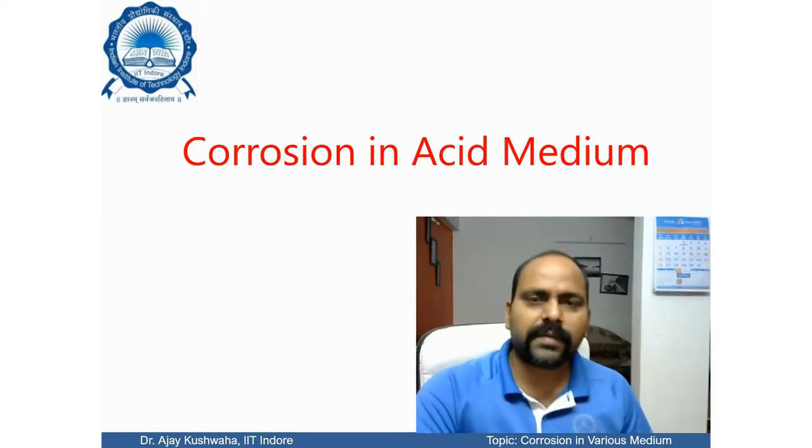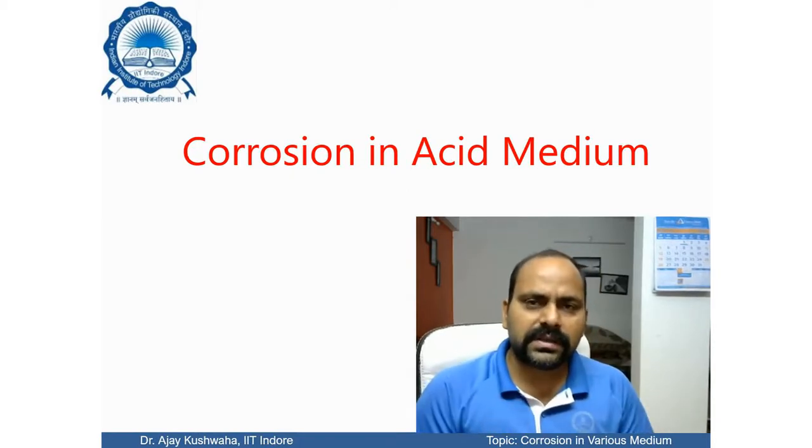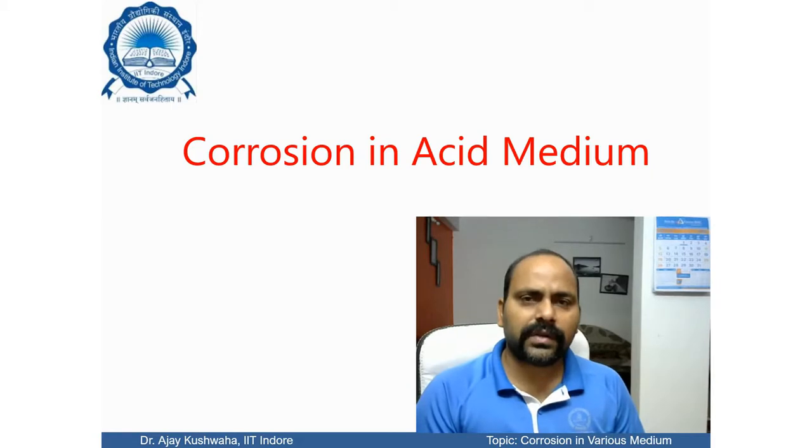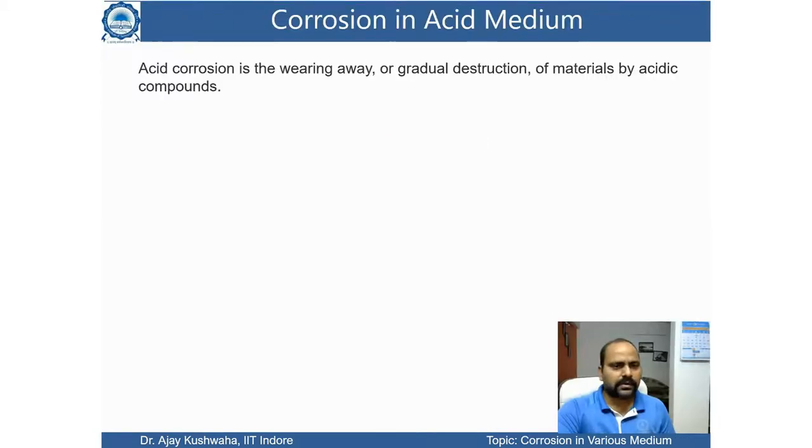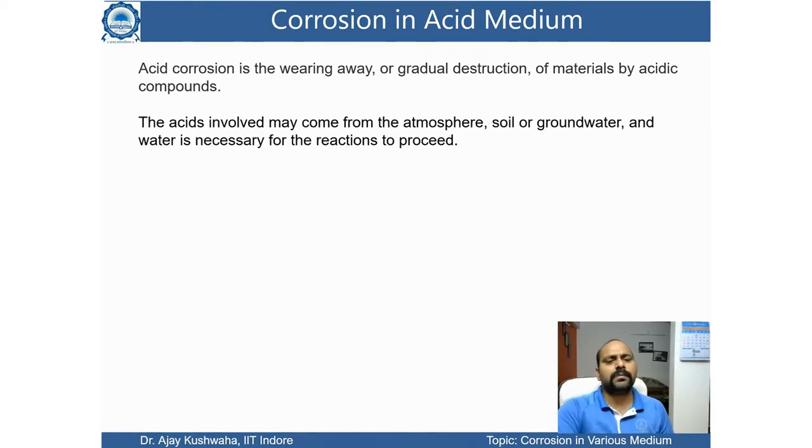Let's say a metal is immersed in an acidic medium, what kind of reaction will happen and what kind of corrosion could there be. So acid corrosion is basically a wearing away or gradual destruction of material by acidic compounds. The acid involved may come from the atmosphere, from soil or groundwater, and water is necessary for the reaction to proceed.